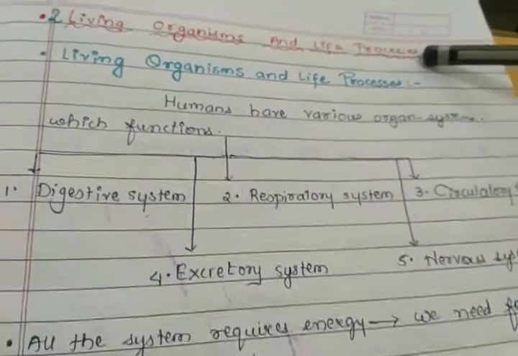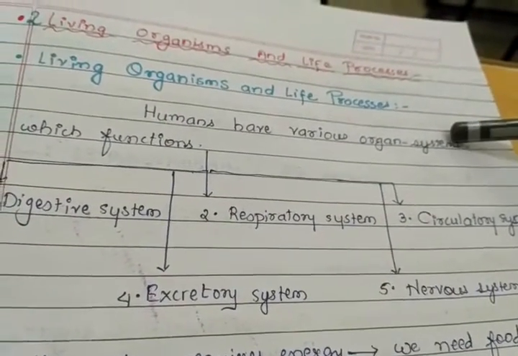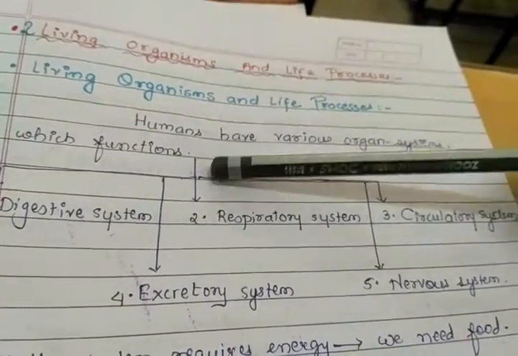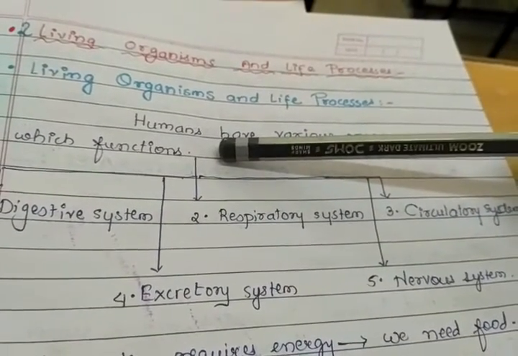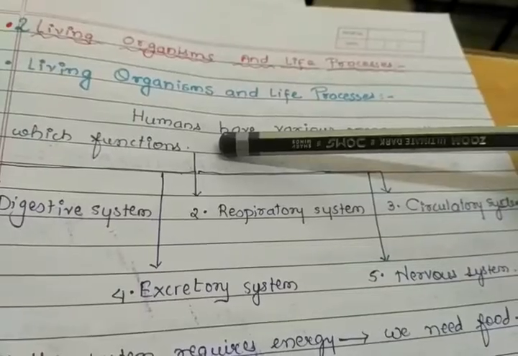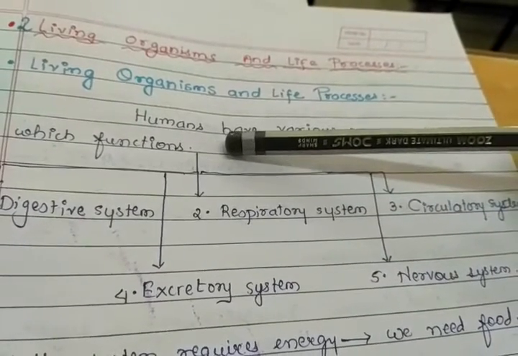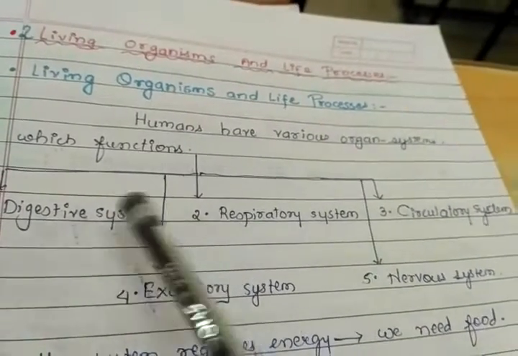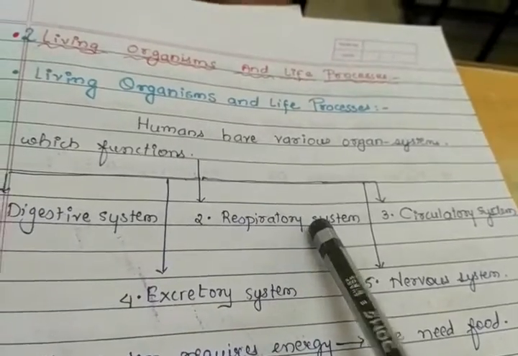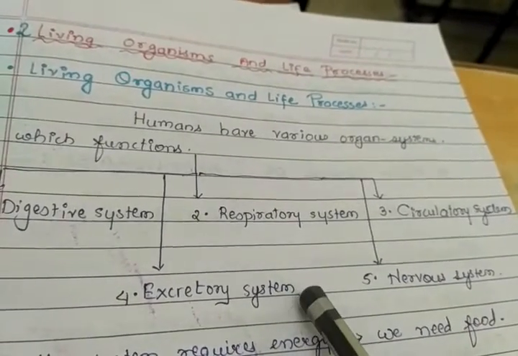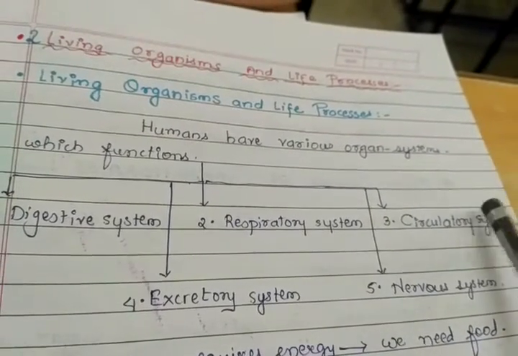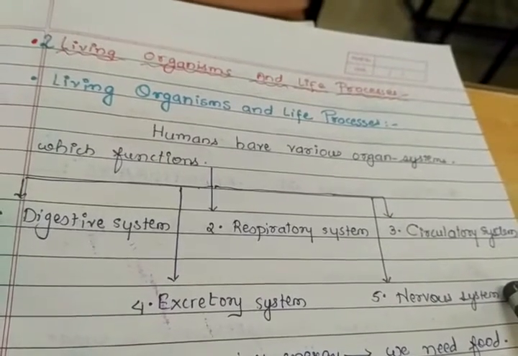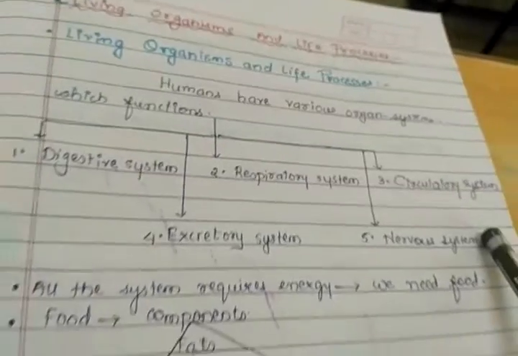As we all know, there are various organ systems in our body and those systems help in the functioning of our body parts. The activities which we do, for example, we walk, we talk, we stand, we do various activities, which are done with the help of these systems. So systems like the digestive system, respiratory system, circulatory system, excretory system and nervous system. These systems are helpful for our body to function our various body parts.